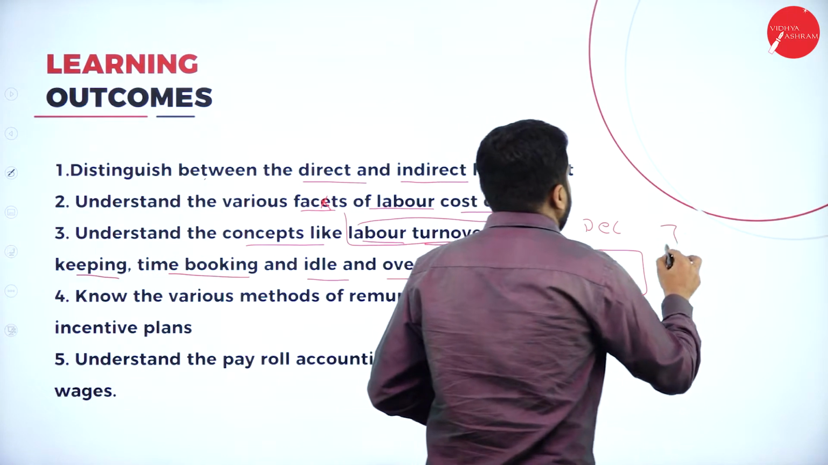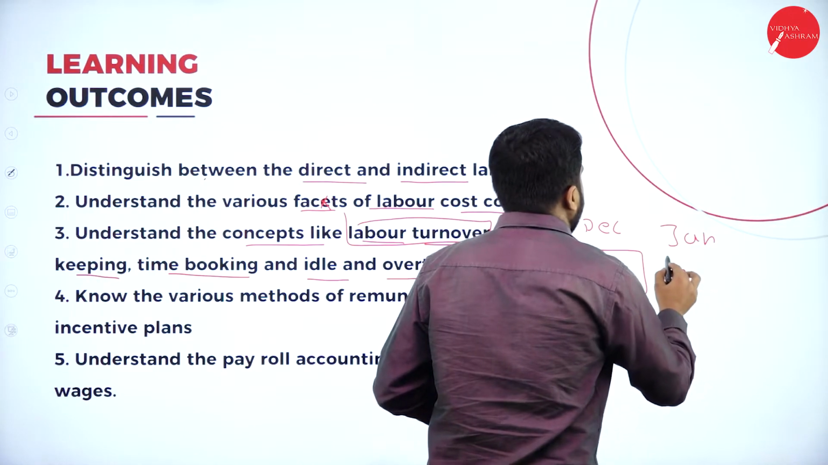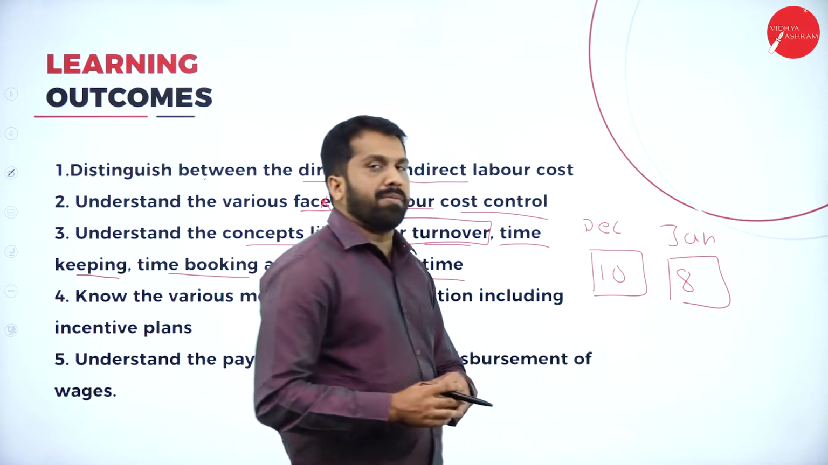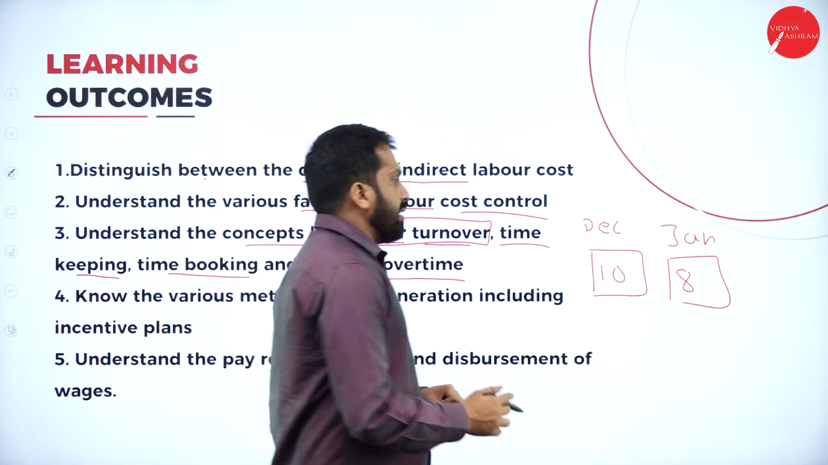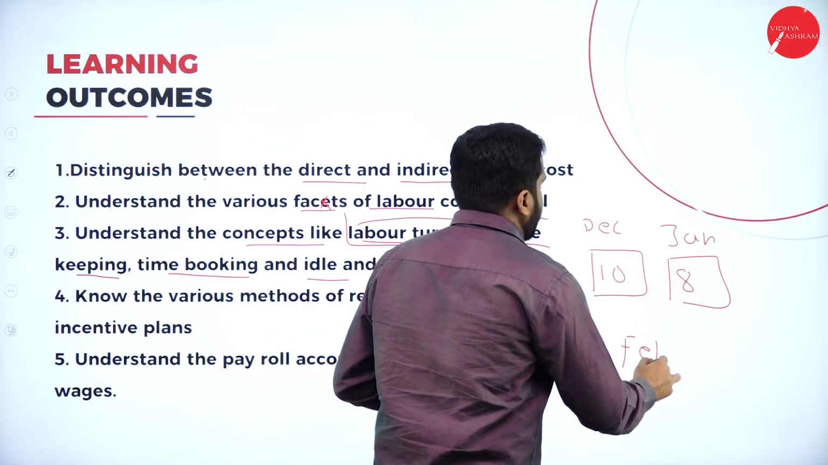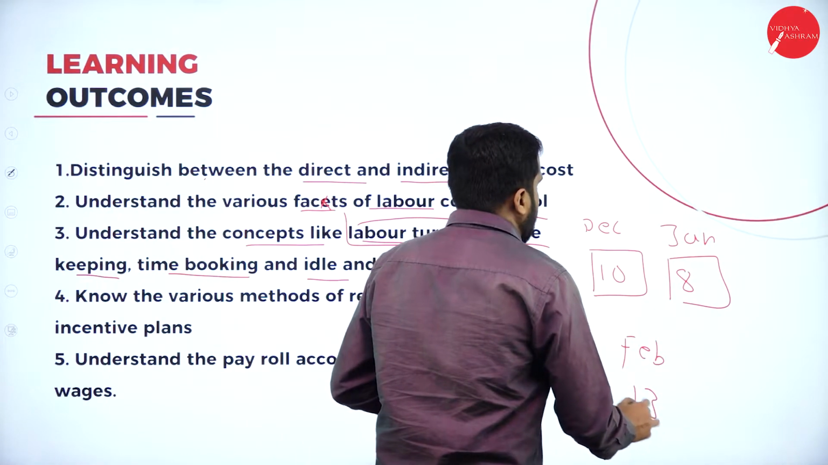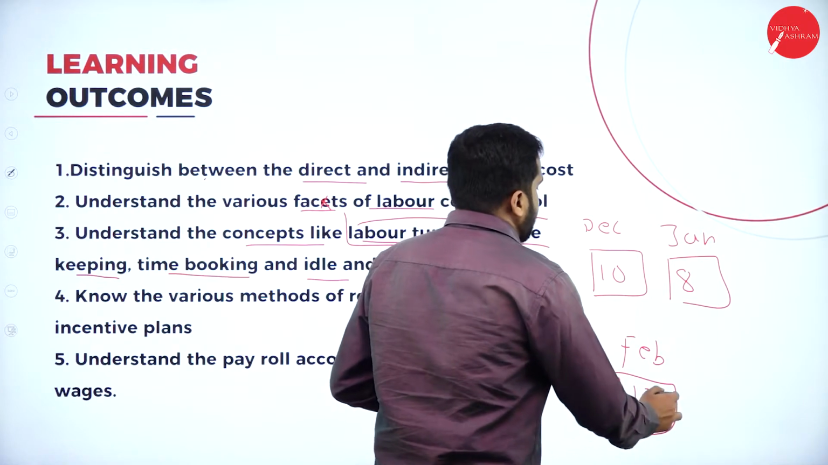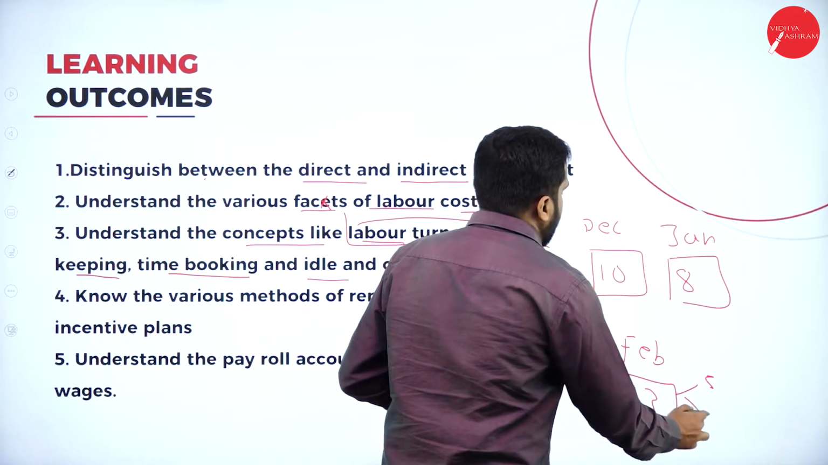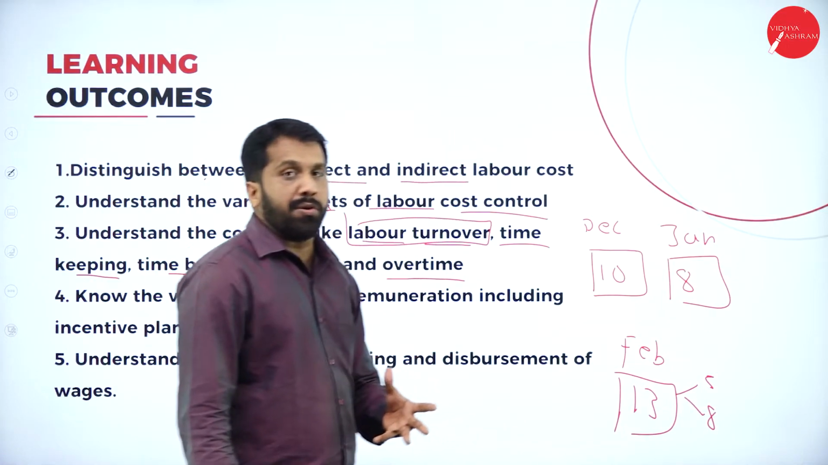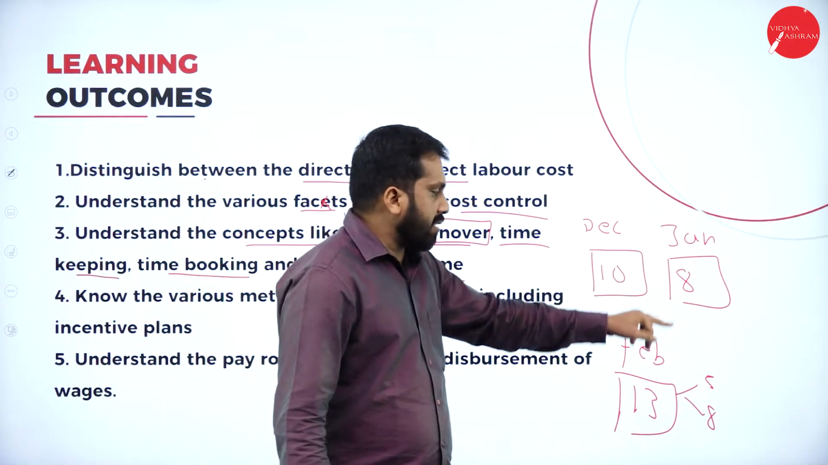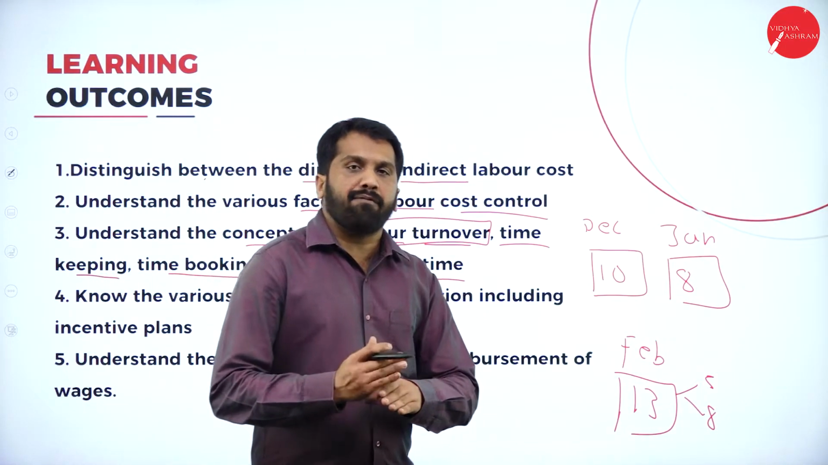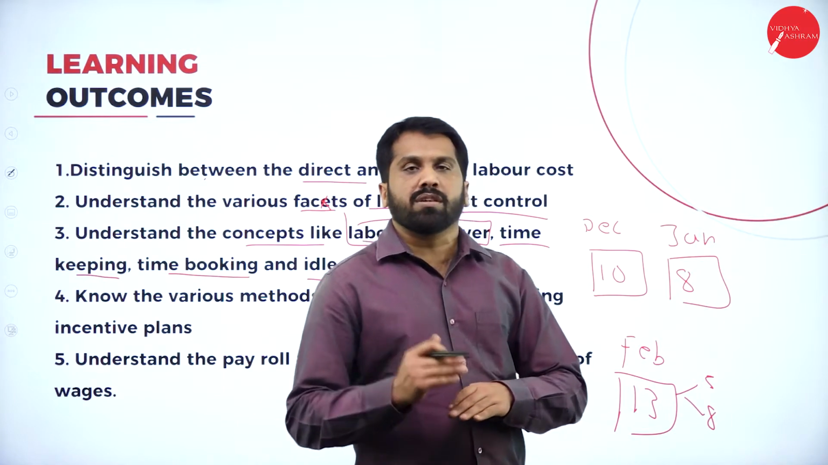Now, in the month of January, you have 8 members. How many members do you have? 8. In the month of February, you have around 13 members. Now, out of 13, 5 members are old and 8 members are new. It means out of 8, 3 already left. Every month there is a change in workers.